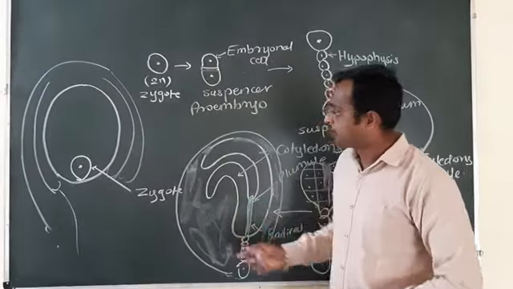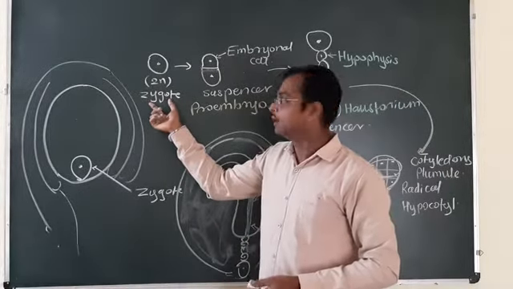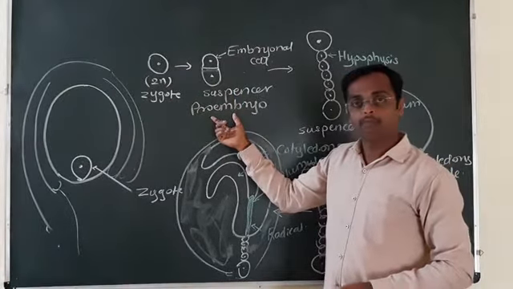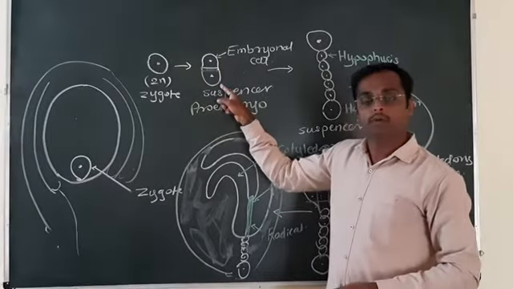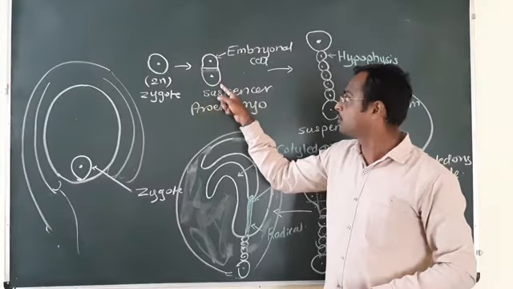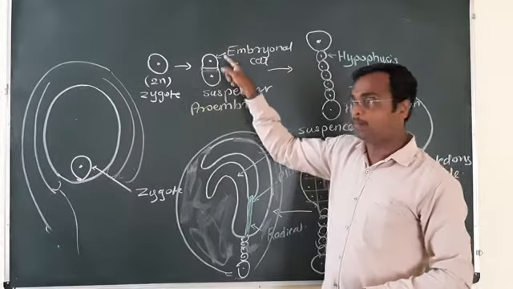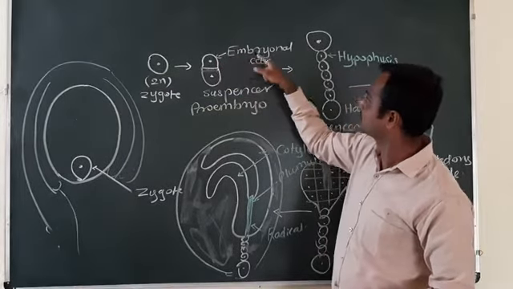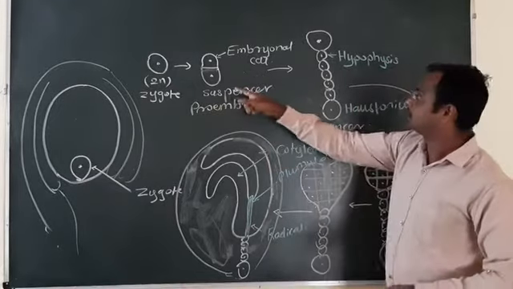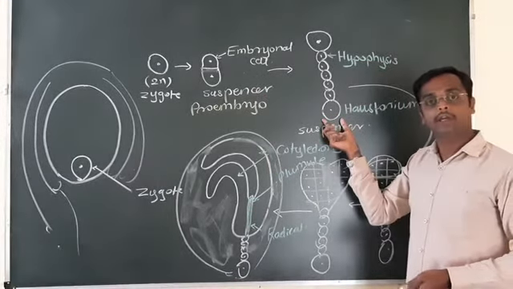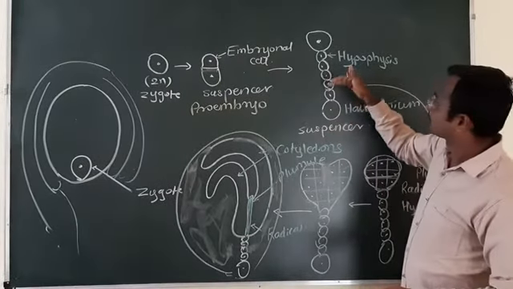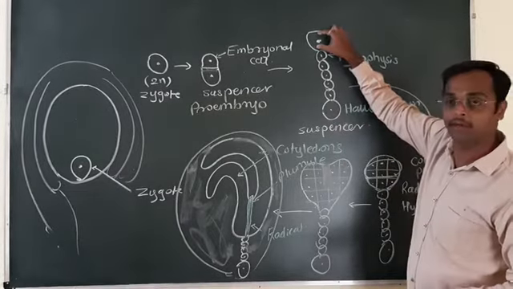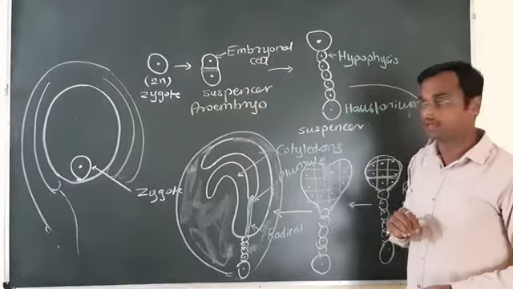Understood the development? First, the zygote, which is diploid, undergoes the first division which forms the two-celled stage called as a proembryo. Out of these two cells, the lower cell or the basal cell towards the micropyle is called as a suspensor cell, and the upper cell towards the chalazal end, which is smaller than the suspensor cell, is called as an embryonal cell. Later, the suspensor cell divides transversely in one plane to form a row of cells, and this is called as a suspensor. This suspensor pushes the developing embryo deep inside the endosperm for proper nourishment.